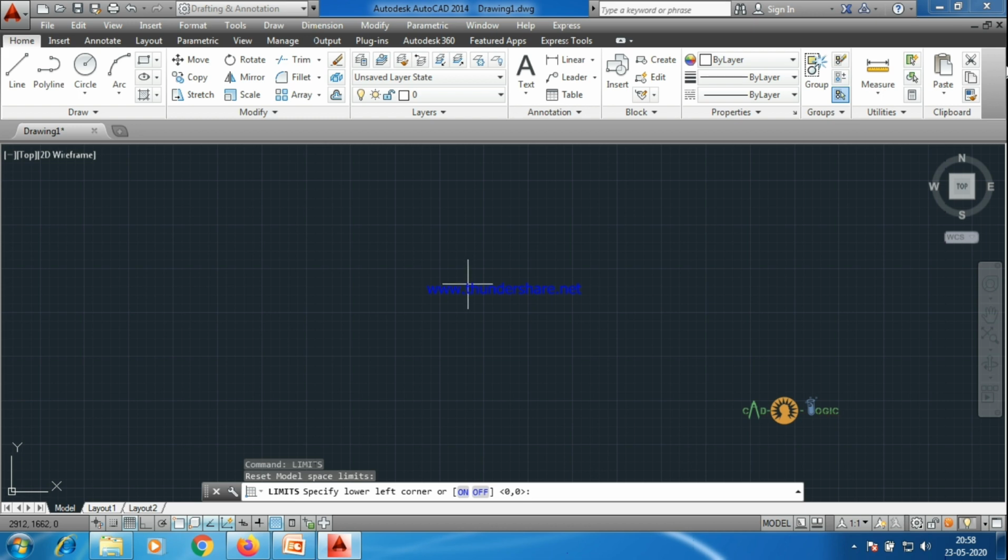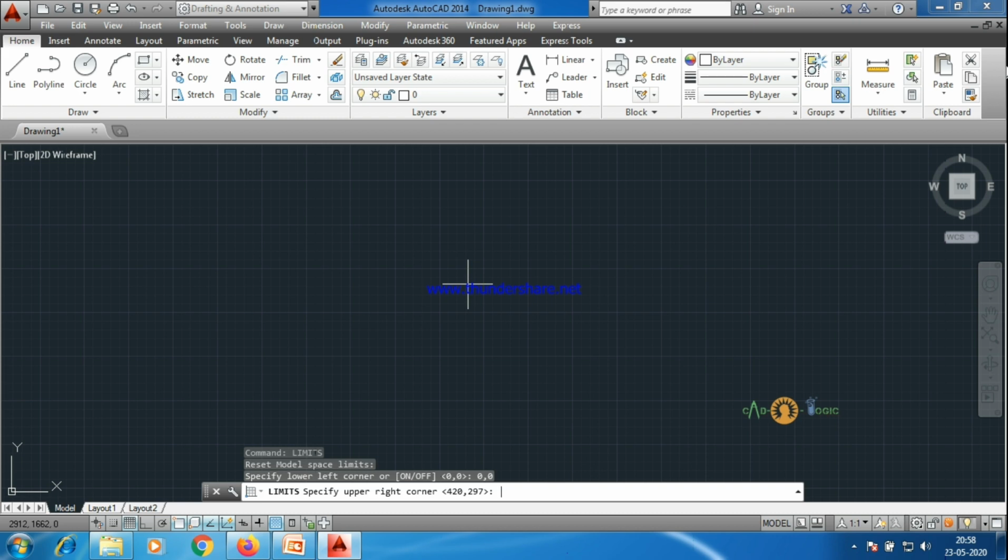So what we are doing here in limits, we are setting the limits of the page. The lower left corner limit means the starting of the page, the lower left corner of the page, which is shown here. Specify lower left corner. As a good practice, we keep it 0,0. That is the origin. You press enter. It is asking for the upper right corner.